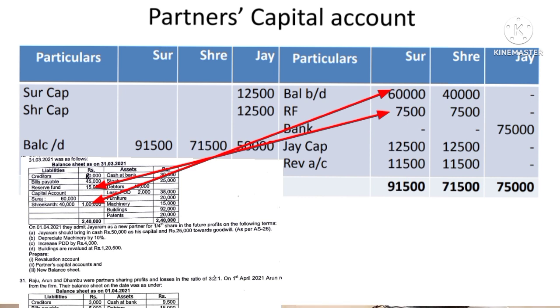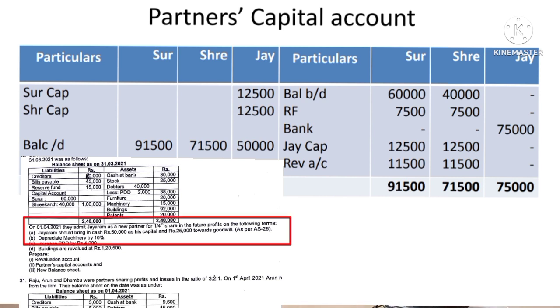Then if there is a reserve fund, we have to distribute it among the old partners as per the old profit sharing ratio. Old profit sharing ratio is equal. So the reserve fund is 15,000, so we have to credit by reserve fund 7,500 each. And after that we have to see what the adjustments are.